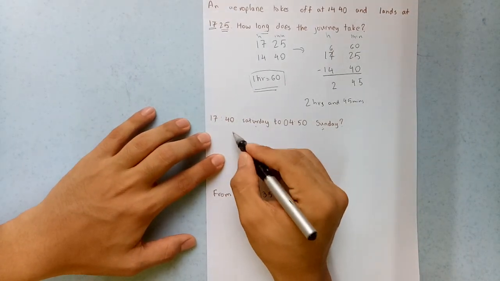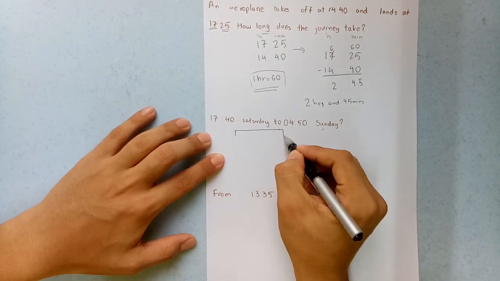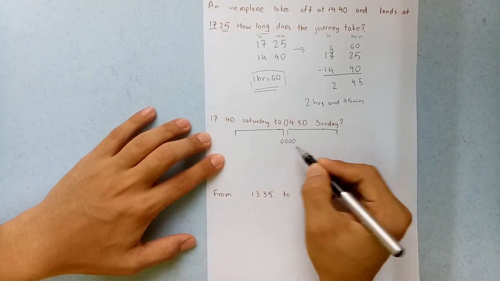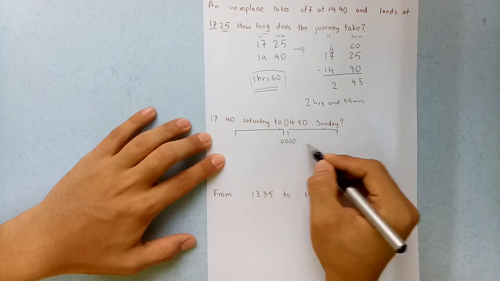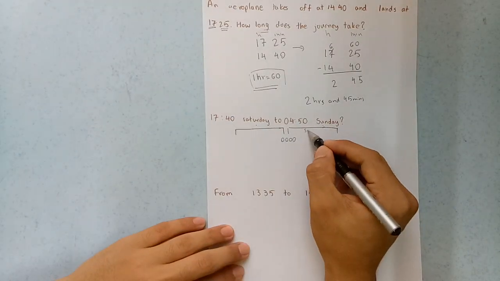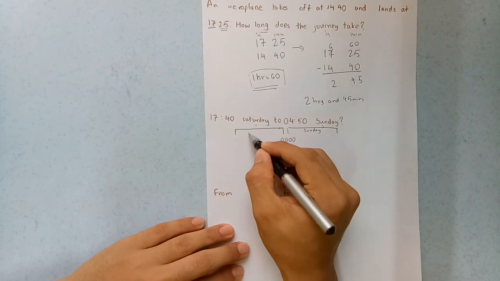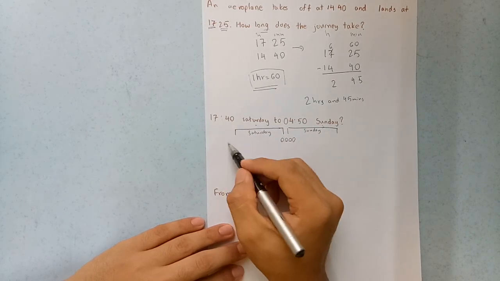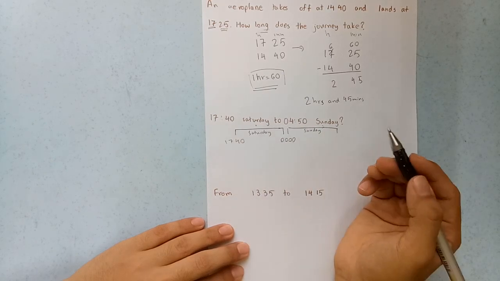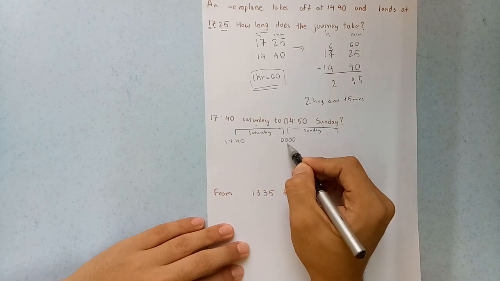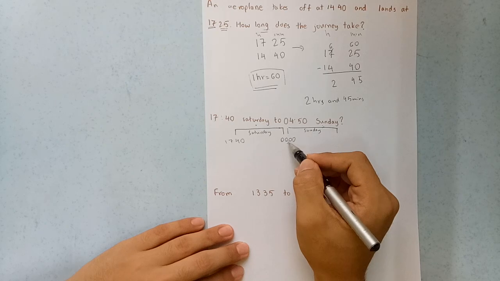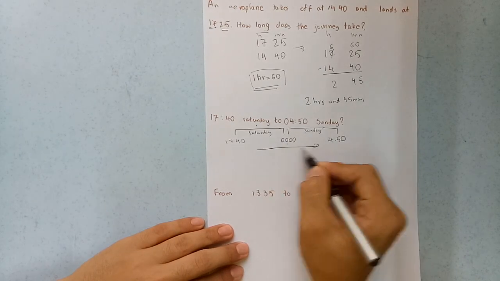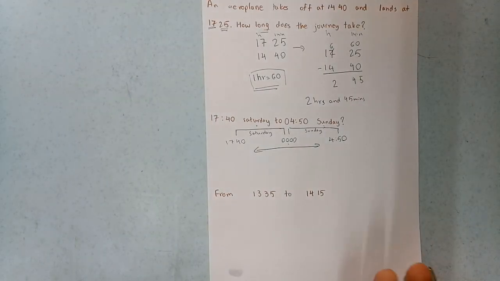First of all, you just have to separate this. Okay, midnight 00. Okay, midnight. So to turn to this, okay, this is Sunday, this is Saturday. So Saturday at what time? 17:40. Okay, and then I have to break down into midnight first and then 4:50. Okay, what is the duration here? How do you do that?